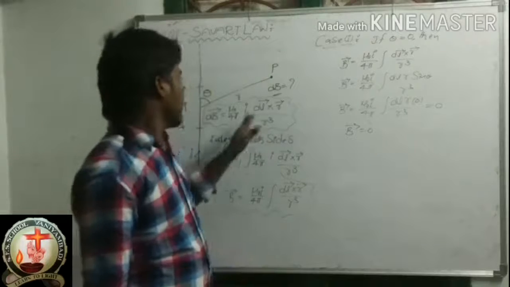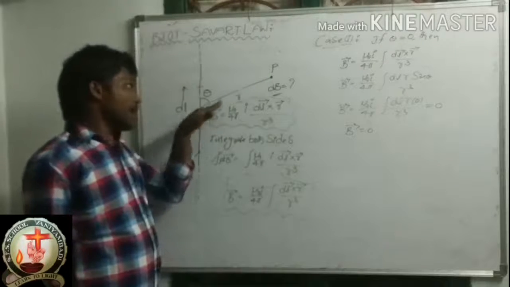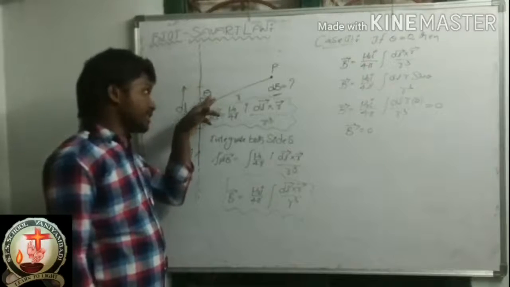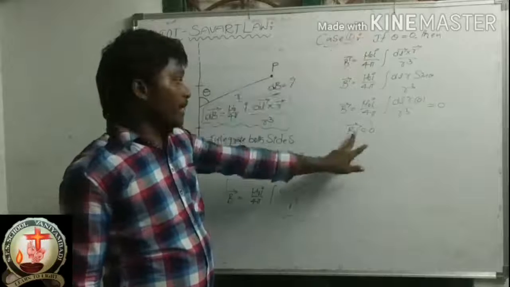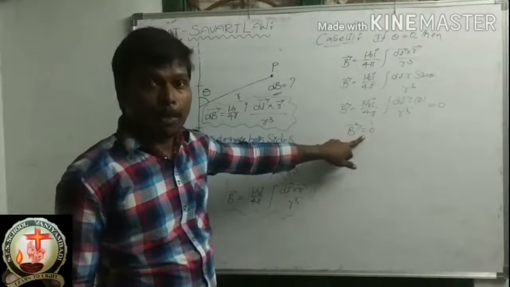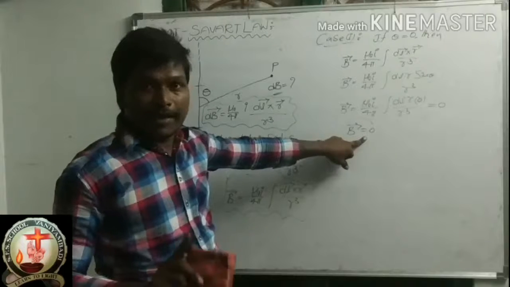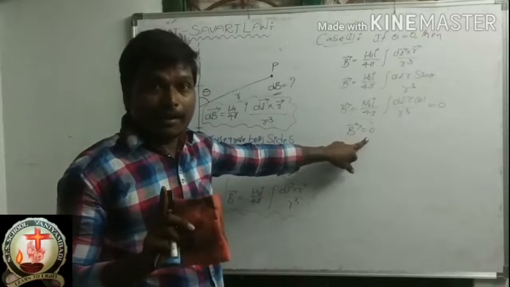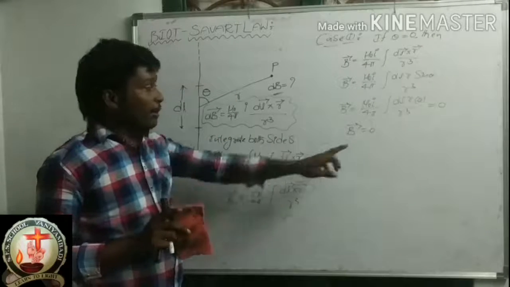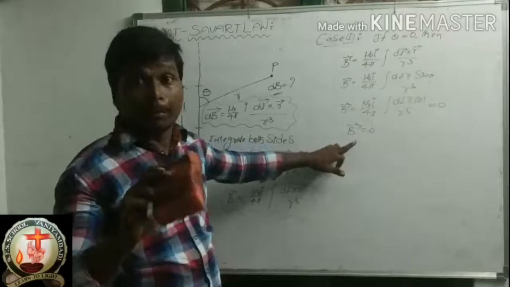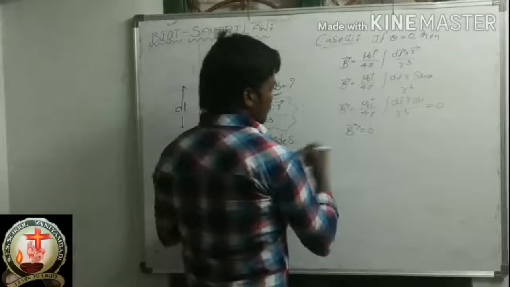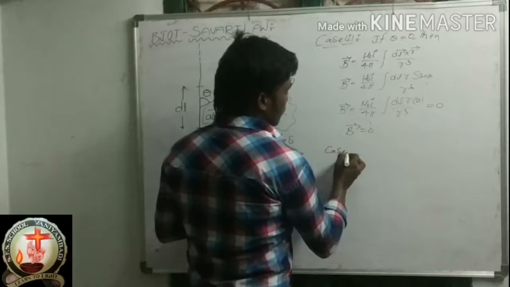If the angle between dl bar and R bar is 0, magnetic field is 0. That means magnetic field is minimum. When the angle between dl and R is 0, magnetic field is minimum. Minimum means it is 0. Okay, next point, case 2.